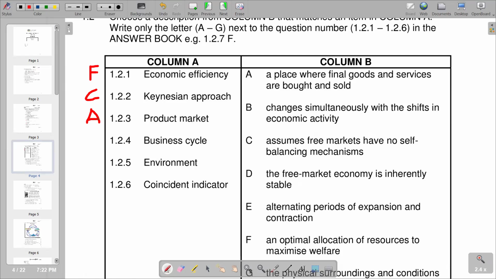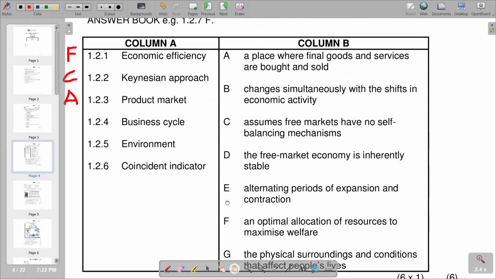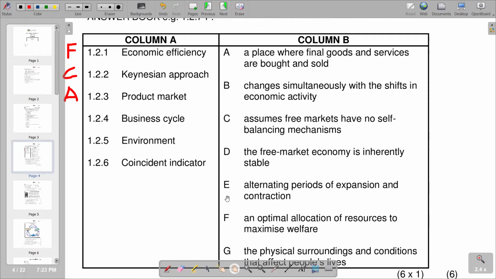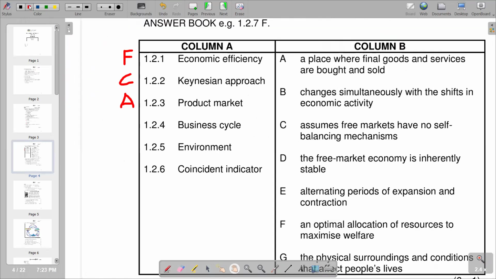So moving on to 1.2.4, we have a business cycle. So which one matches a business cycle according to column B? If you go to E, which reads alternating periods of expansion and contraction, we have E as the correct response.